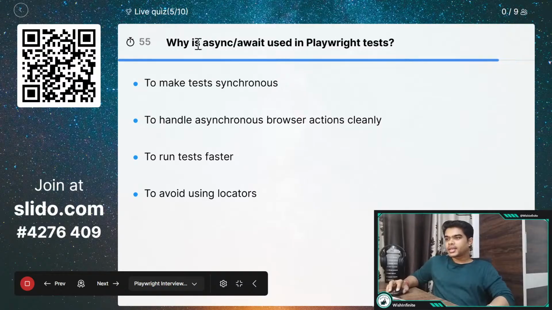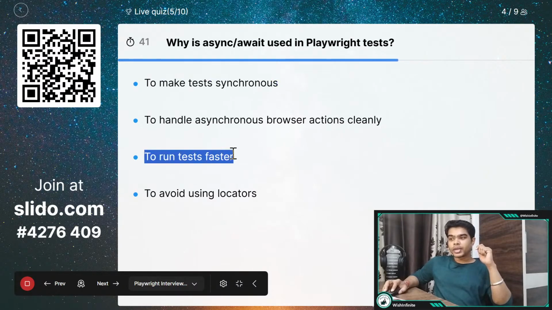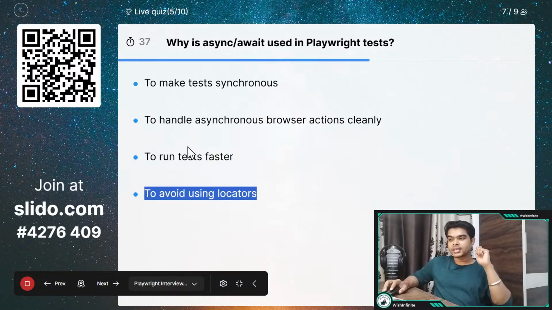And here is the next question, which is related to async and await. Why is async await used in Playwright tests? So it is to make tests synchronous, to handle asynchronous browser actions cleanly, to run tests faster, or to avoid using locators. We have four options. We have 30 seconds left. You can answer the correct one.